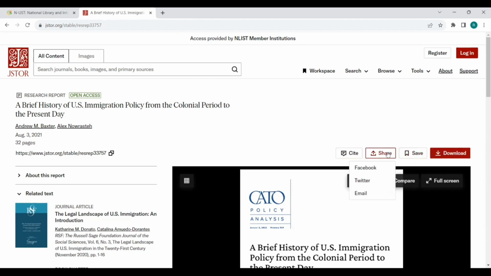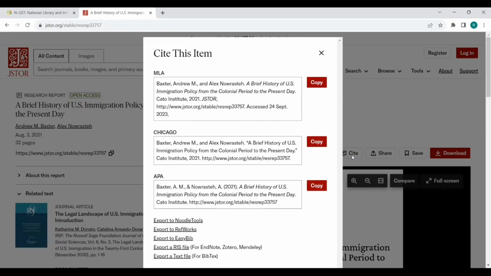What is meant by share? If you click share, you can share it to Facebook, Twitter, or your email. What is cite? This is one of the interesting things. Cite means we all know that when we are writing a research paper, the last part of the research paper will be the reference section. In the reference, each publisher, each journal is requesting their own type of reference. That is, it should be in MLA format, that is Modern Language Association format, or according to University of Chicago Press format, or American Psychological Association format, that is APA.